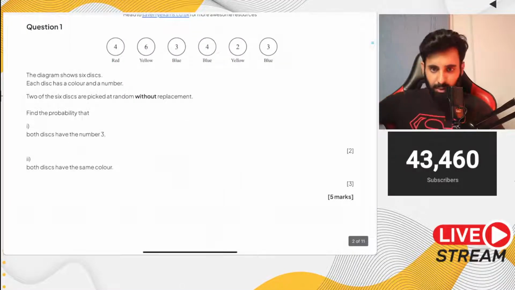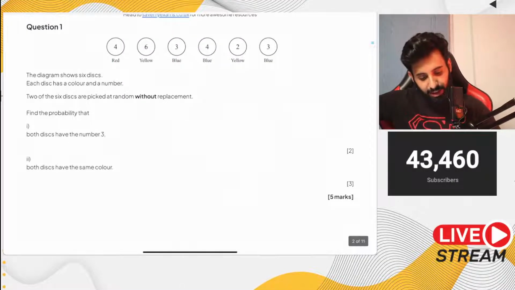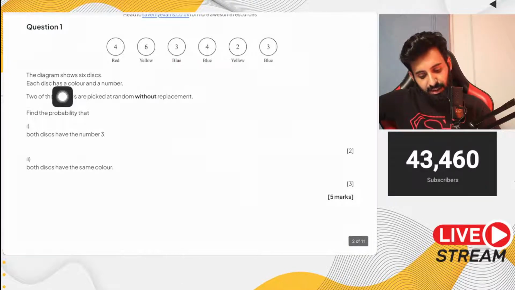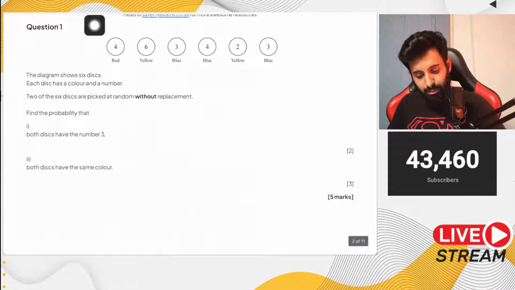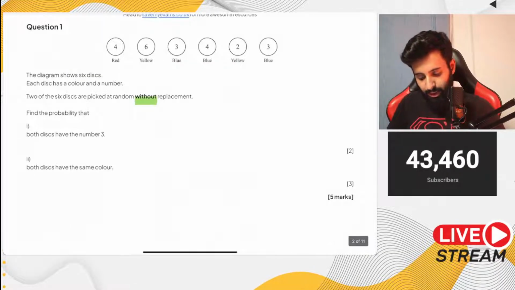So here's question number 1. Let's see what it says. The diagram shows 6 discs. Each disc has a color and a number. 2 of the 6 discs are picked at random without replacement. Let's highlight the words without replacement, very important. Find the probability that both discs have the number 3.